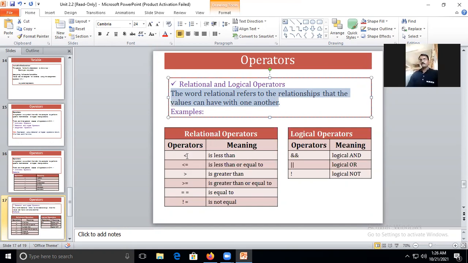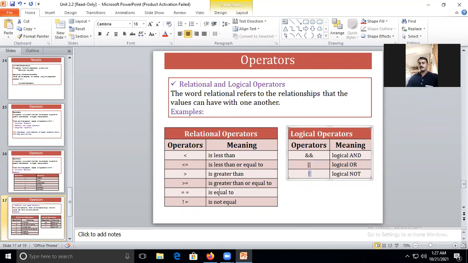So what are the relational operators? You have less than equal to, greater than equal to, equal to. There is a difference, I will tell you. And this is not equal to: the exclamation sign and equal to is nothing but not equal to. And I'll make it a central line. And this is nothing but the logical and operator. 2 vertical lines are nothing but the logical or operator, and this is nothing but the logical not operator.